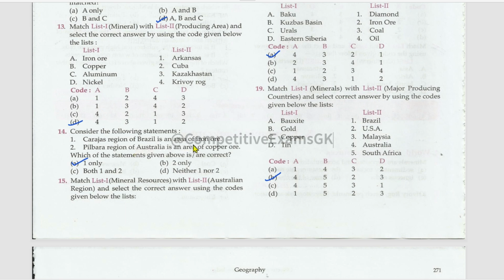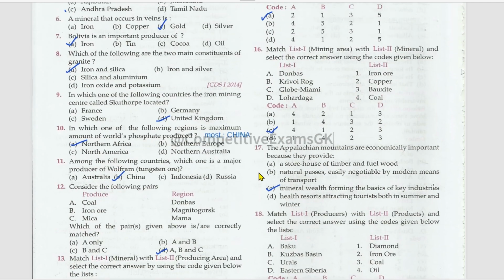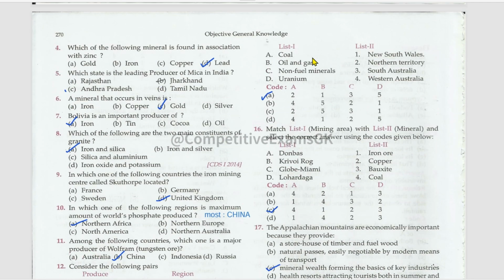Caracas region of Brazil is an area of iron ore, right? Pilbara region of Australia is an area of copper ore. No, wrong. This is famous for which ore? Mention that in the comments. Another matching: mineral resources are list 1 and the Australian regions are list 2. Coal, Northern Territory, oil and gas, New South Wales, non-fuel minerals, South Australia, uranium, Western Australia.